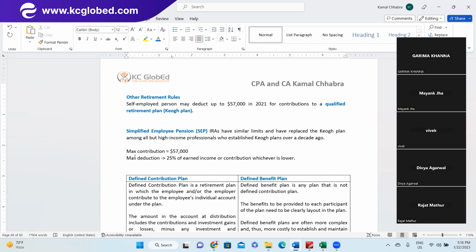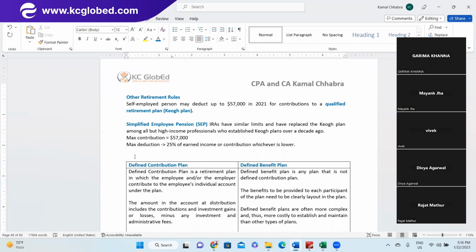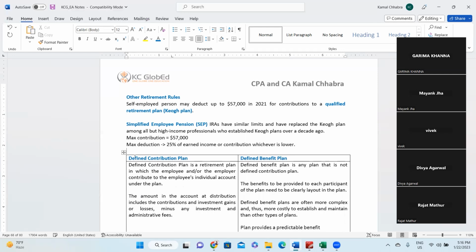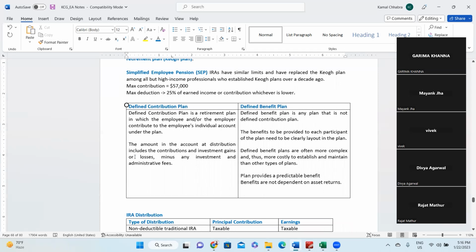And we have also covered the SEP, Simplified Employee Pension Plan. This is also a type of IRA, has a similar limit, and was put in place to replace the Keogh plan among all but high income professionals who established a Keogh plan over a decade ago. So the maximum limit here is also $57,000, and the maximum deduction is 25% of the earned income or the contribution, whichever is lower.